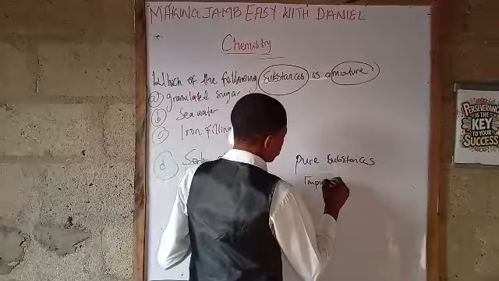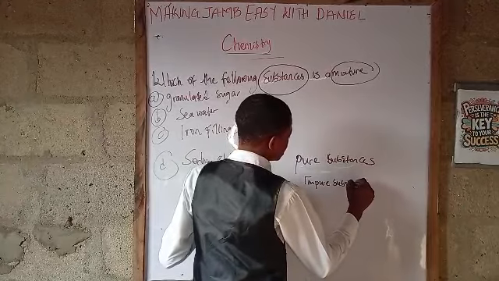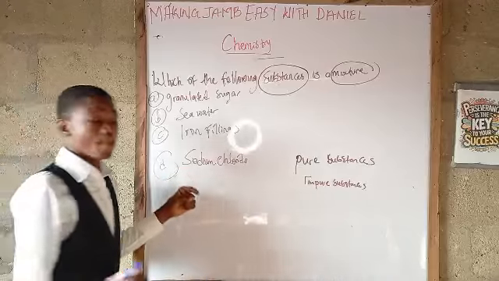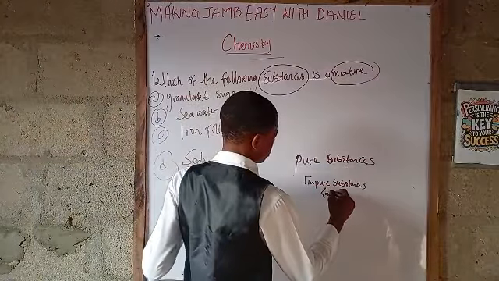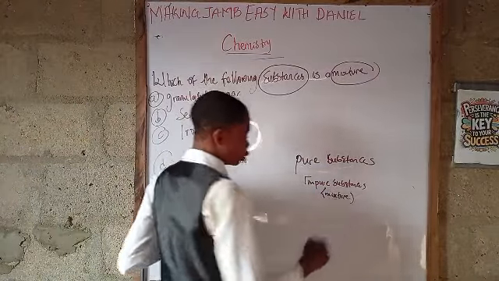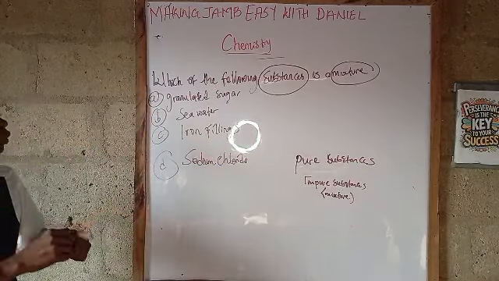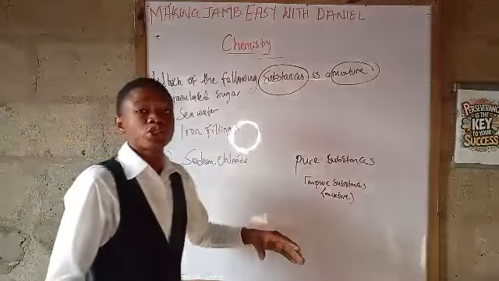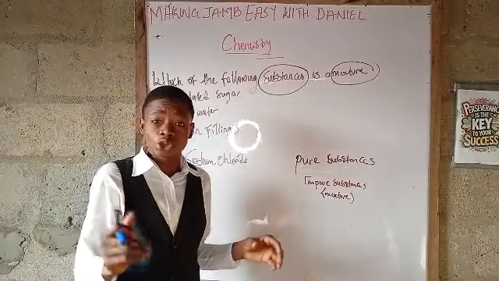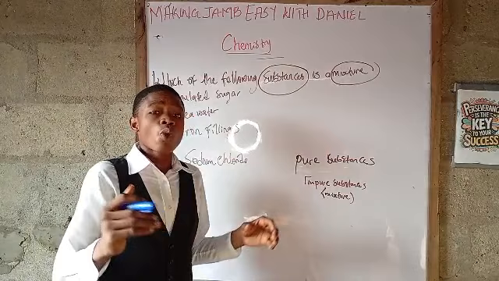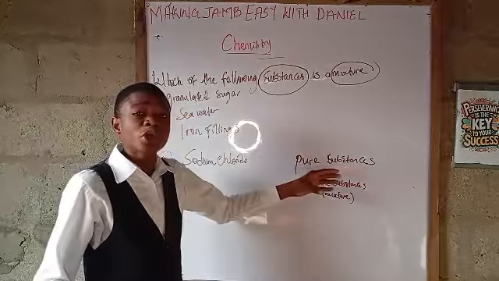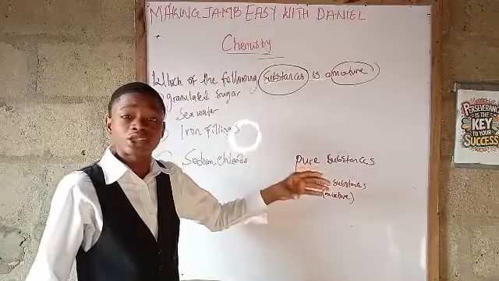Now, our impure substances are called mixtures. Like as if they're very impure, but you will know why I call it impure. Now, let me define mixture. A mixture is a substance that is gotten from the combination of two or more substances, whereby the substances still retain their distinct identity. But pure substances are either elements or compounds.